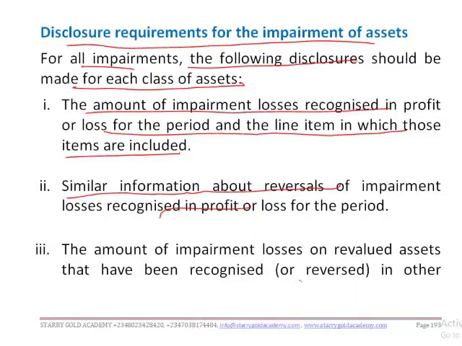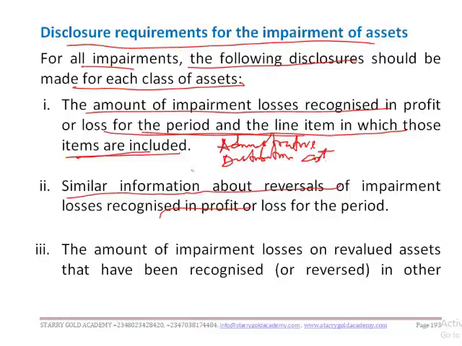Disclosure requirement for impairment of assets. One, an entity should disclose for each class of assets the amount of impairment loss recognized in profit or loss for the period, and the line item in which those items are included. So if it is included in the administrative cost, you should disclose that the impairment loss has been included in the administrative cost, and whether it is the impairment on inventory, on a machine, or on equipment. Or if it has been recognized under distribution, maybe it is the motor vehicle or the delivery van that is being impaired, you recognize it under distribution cost or distribution expenses.